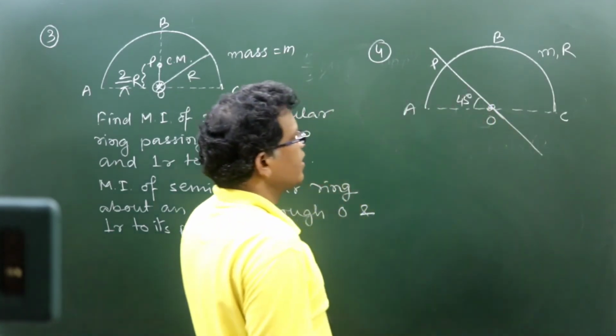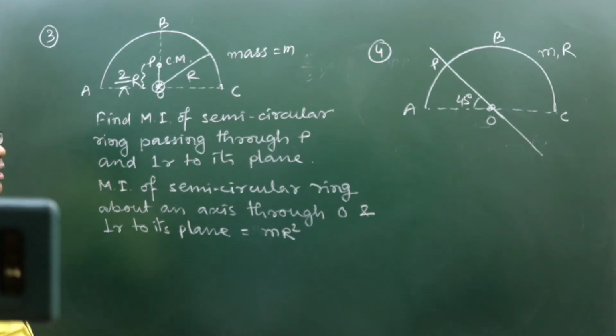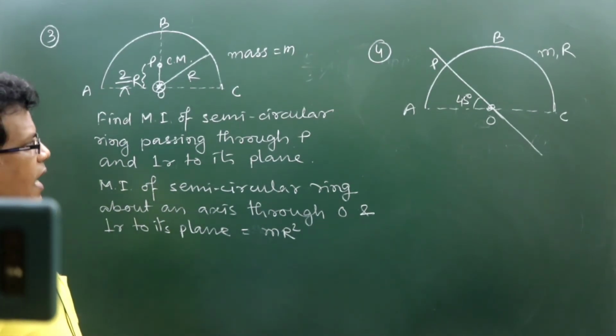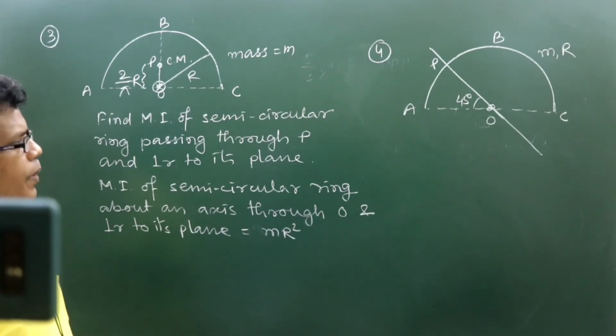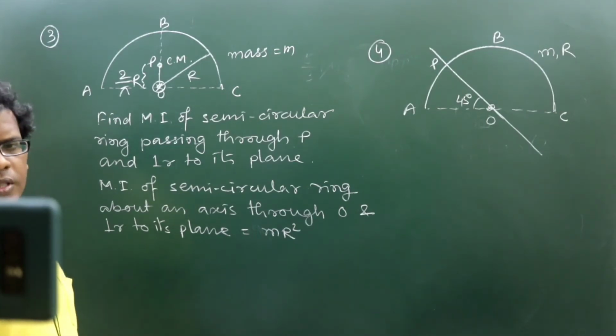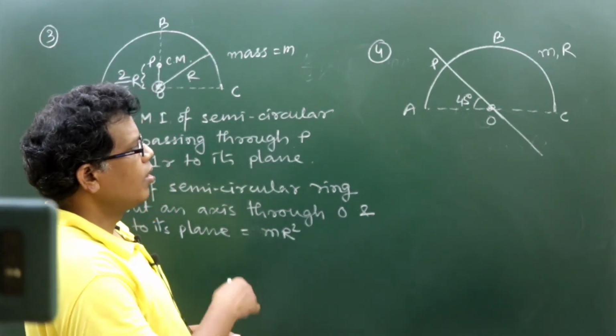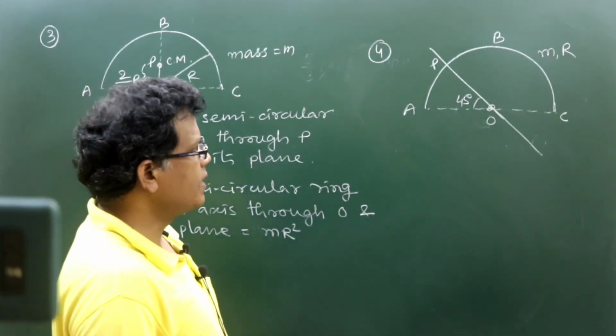Let the line joining the free ends of the semicircular ring be AC. So with AC, the axis OP makes 45 degrees. OP is a line passing through the center of the circle, and OP is an axis.